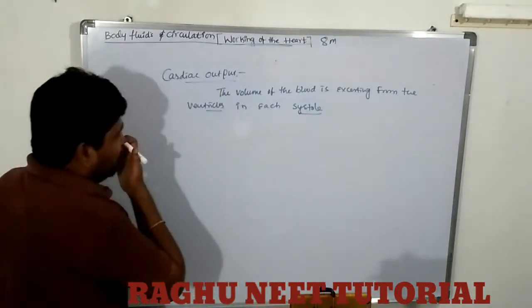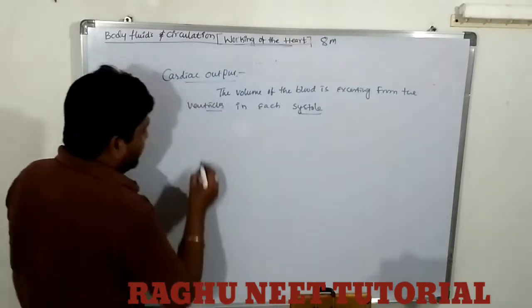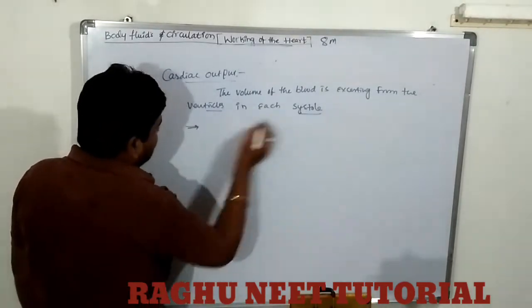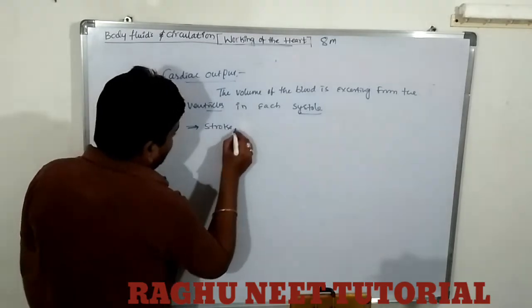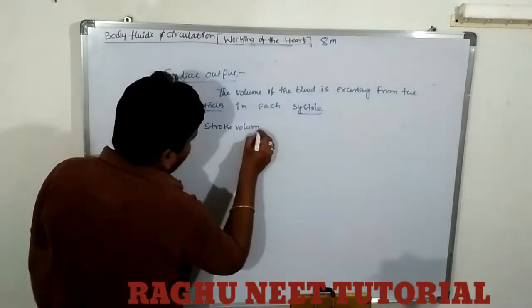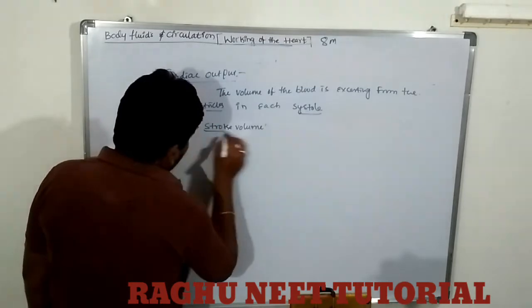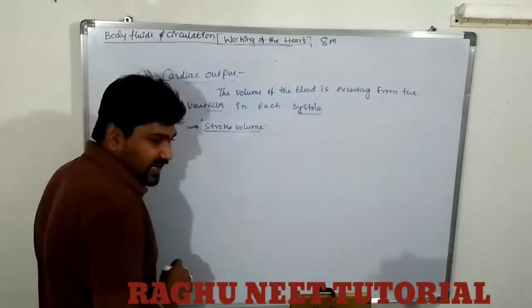That is known as cardiac output. This is commonly known as what? Stroke volume. Which one? Cardiac output is commonly known as stroke volume.